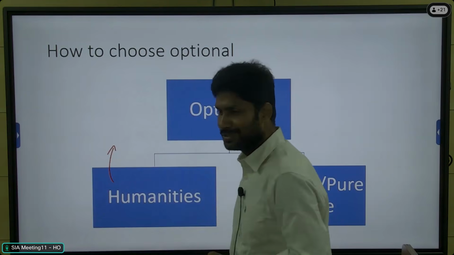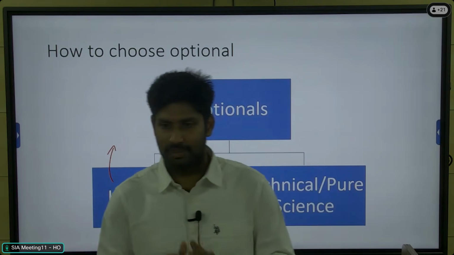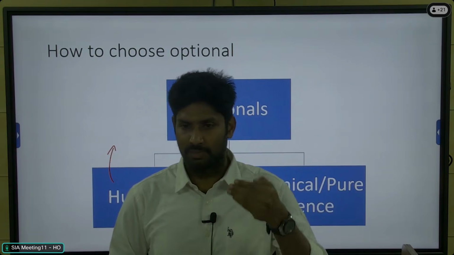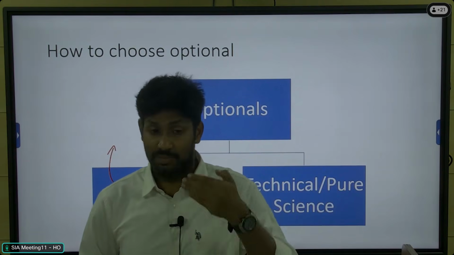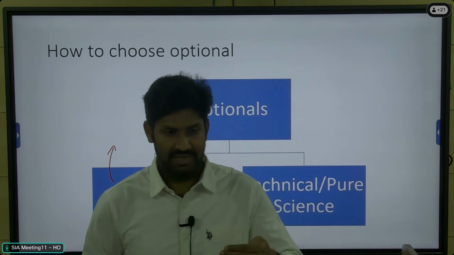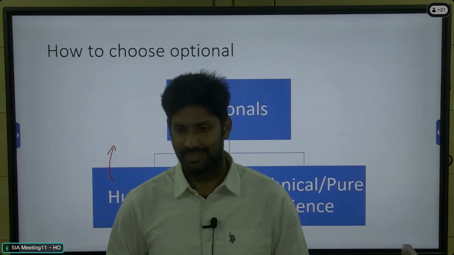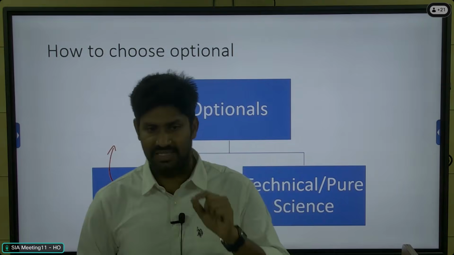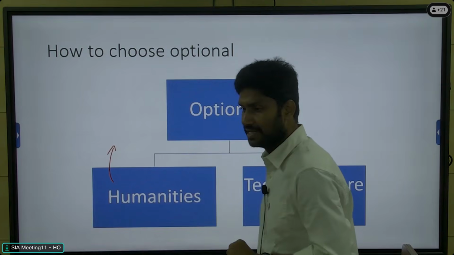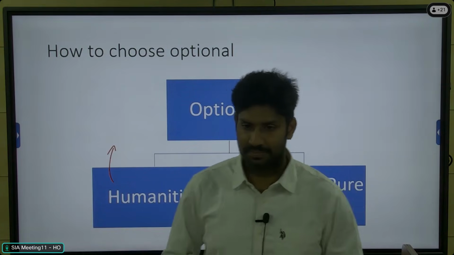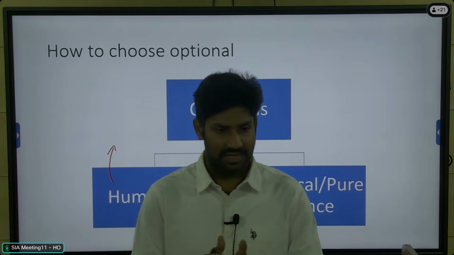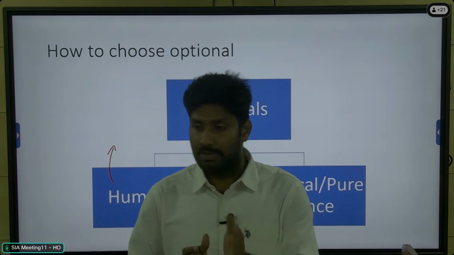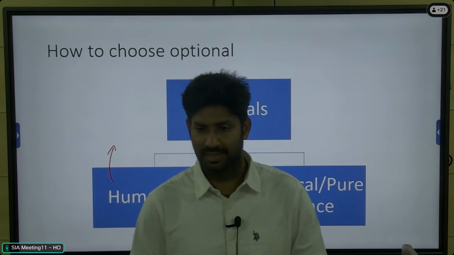But here, we have to study properly. We have to approach the syllabus very properly. For every topic in the syllabus, we must prepare a proper answer and have proper content. Without proper content, we cannot answer the question because they are technical, pure science. But the biggest advantage in the technical pure science area is that scoring is very high, because the questions are technical. If you give the correct answer, the evaluation is objective in nature, right?